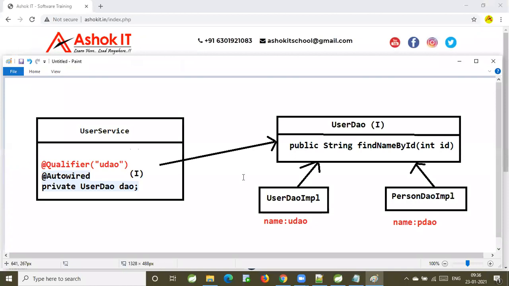So @Autowired is simply by type and @Qualifier is simply by name. So in @Autowired there is an ambiguity issue. To resolve that, we have to use @Primary or @Qualifier.